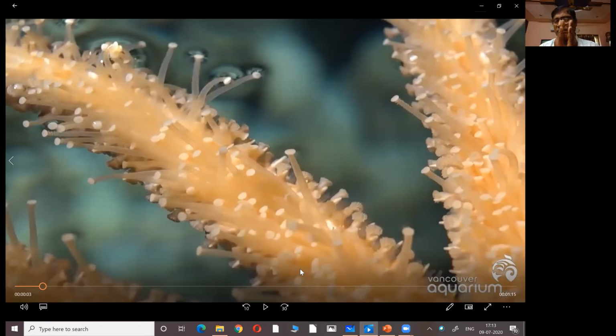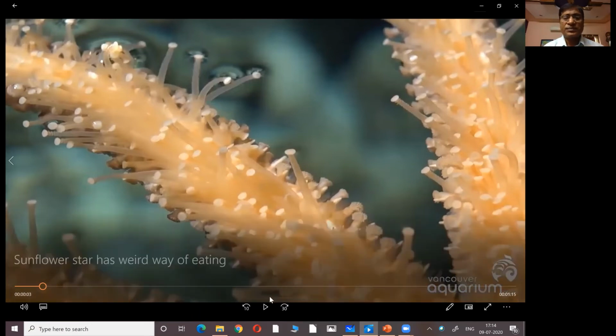And whenever there is a threat, a danger, then it is closed. The two shells will be closed like this. But the starfish uses its arms, and the small structures that you are seeing are called tentacles. With the help of these tentacles and the arms, it forcefully opens the bivalve like this, and then brings its stomach out, and then sucks the total organism inside the shell. Now you can see how it is getting its food.